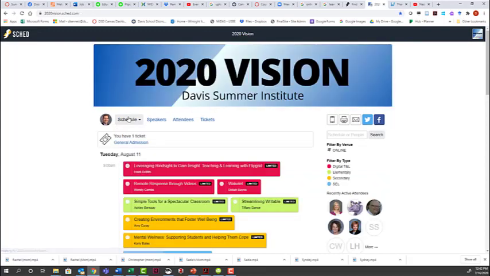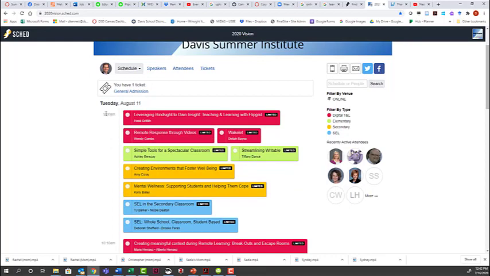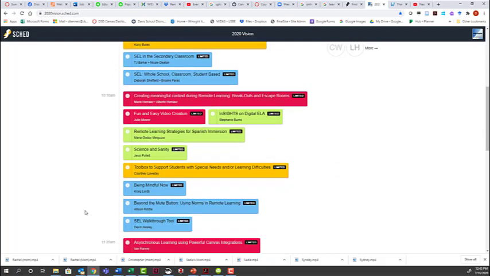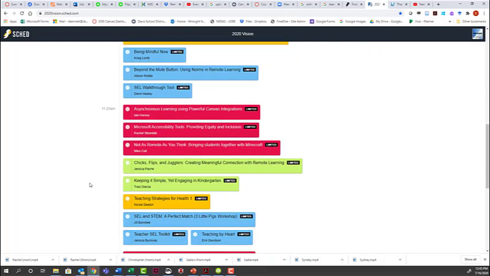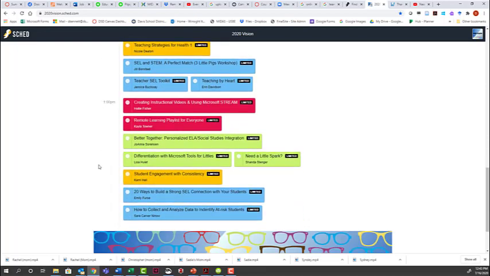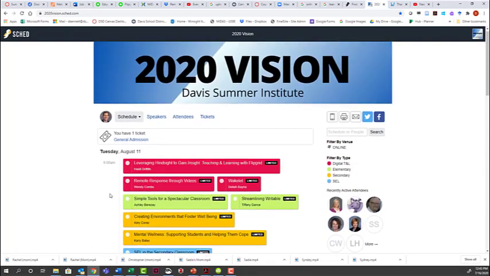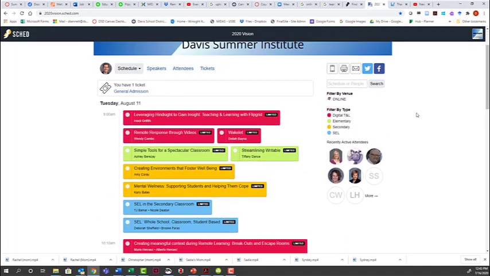But if I click here on Schedule, this shows me all the presentations that are available. Right here, for the very first session that starts at 9, you can see the presentations that are happening. Here are the presentations for the second session, for the third session, and then for the last session after lunch. You can see that they're color-coded, and right here is the key. The red ones have to do with digital teaching and learning tools. Green are elementary, orange is secondary, and blue is SEL, social emotional learning.